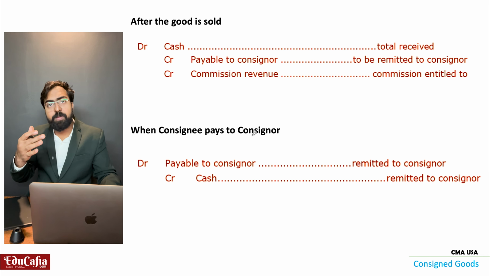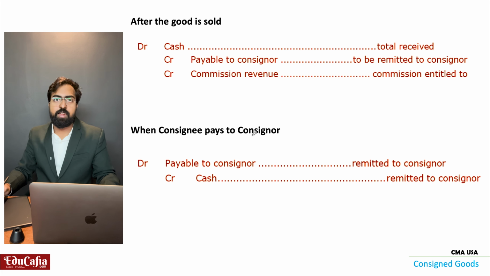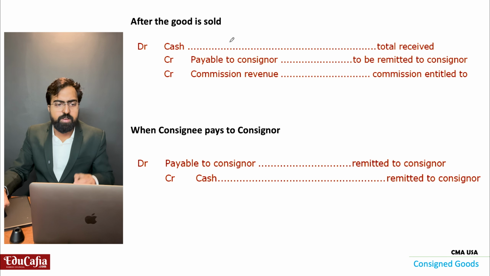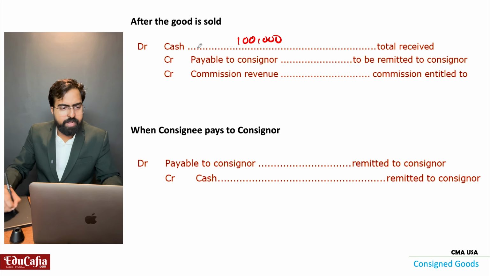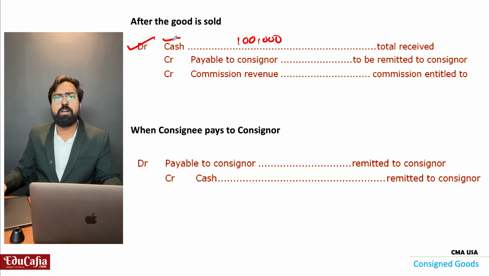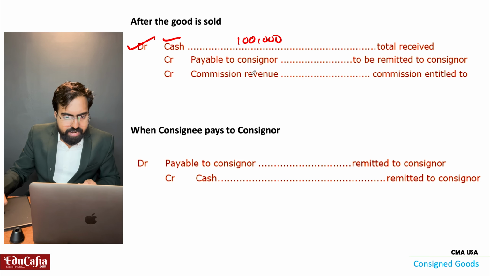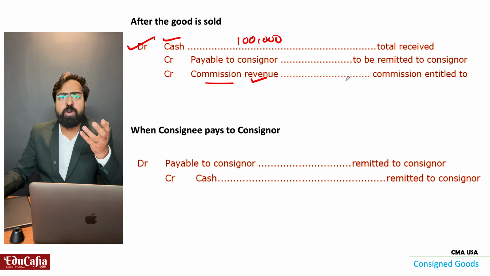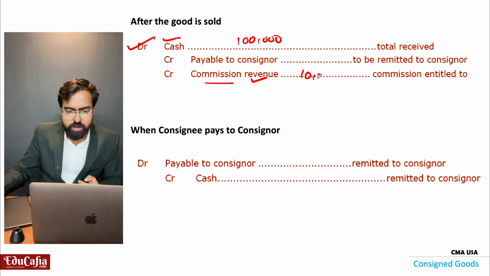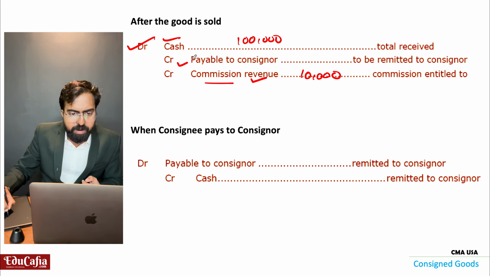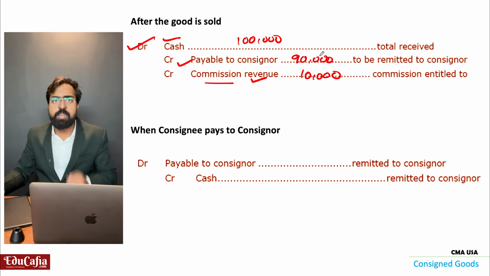What will be the journal entry at the consignee, the car showroom? Simple. When he received the cash, 1 lakh, at that time he will debit the cash. In this, what is his revenue? Commission revenue only. That is 10,000. And payable to consignor, that 90,000 is payable to consignor. He has to pay.